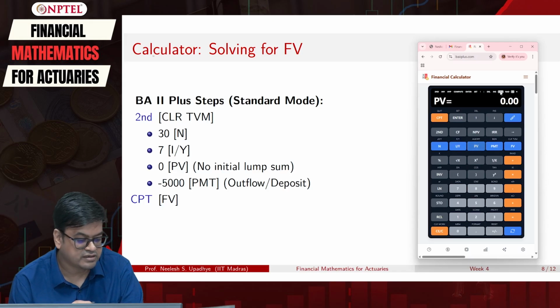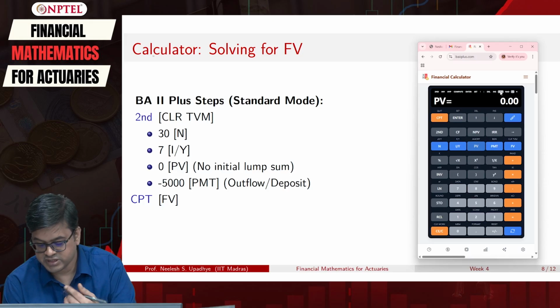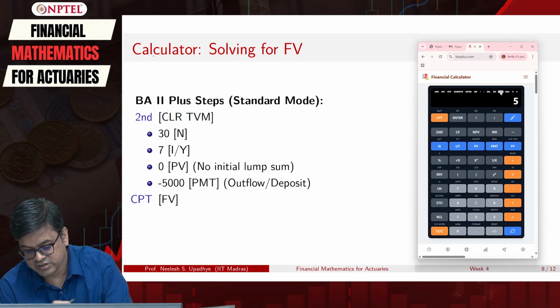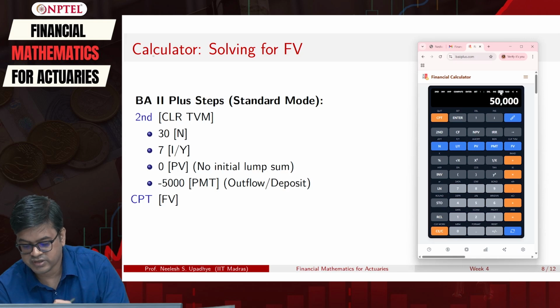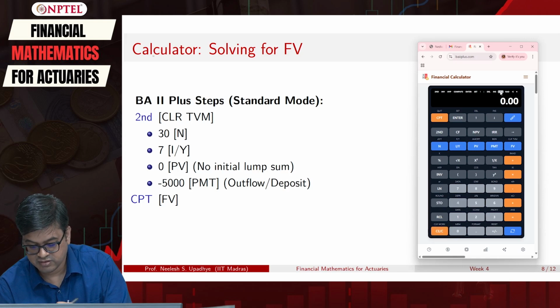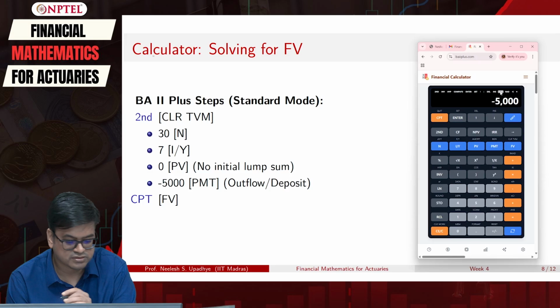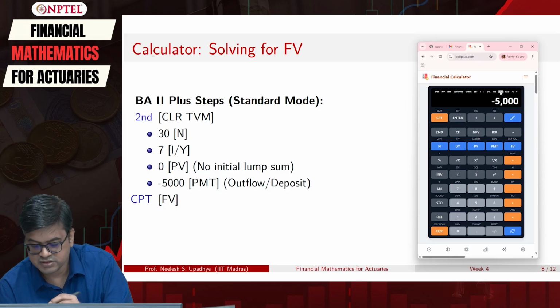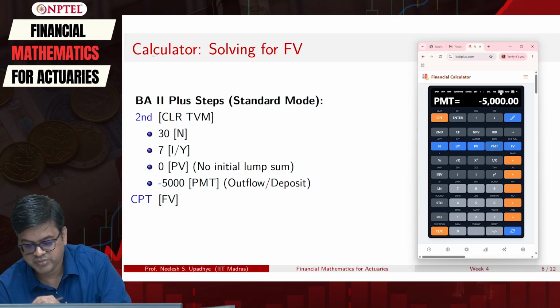Then how much am I going to deposit every year? I am going to deposit $5,000. Since it's an outflow from my end, that's minus 5,000. I will put it in PMT.